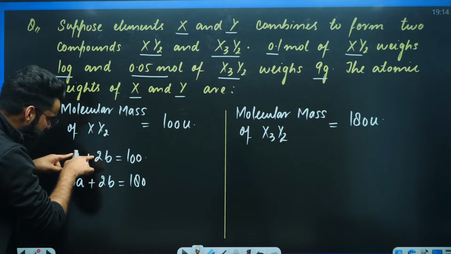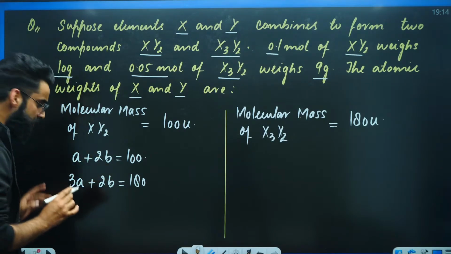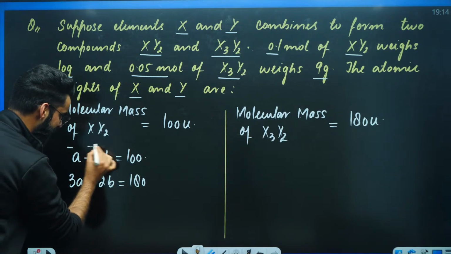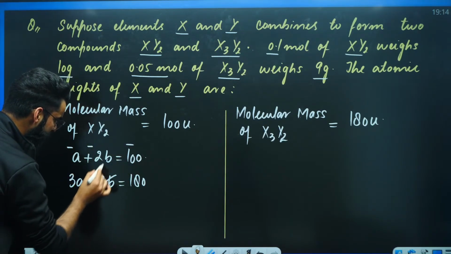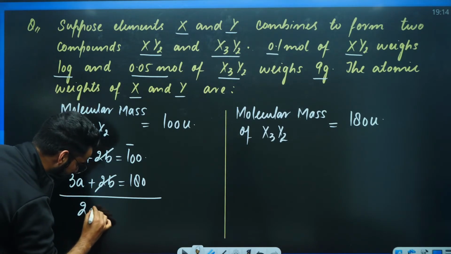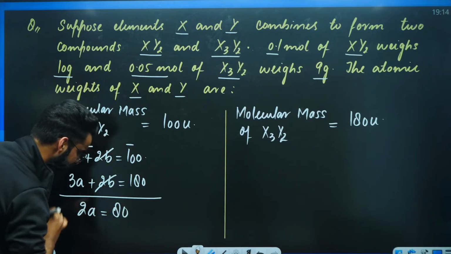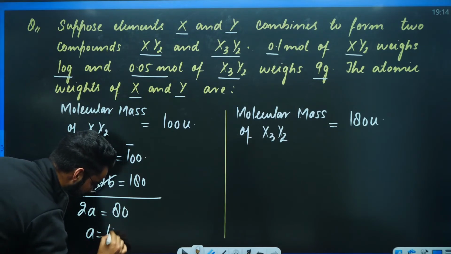Let's subtract equation 1 from equation 2. So this will be minus, and this will be minus. So 2b got cancelled. 3a minus a comes out to be 2a is equal to 180 minus 100 comes out to be 80. So from here, a came out to be 40.